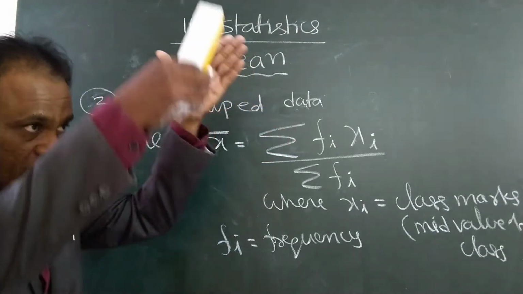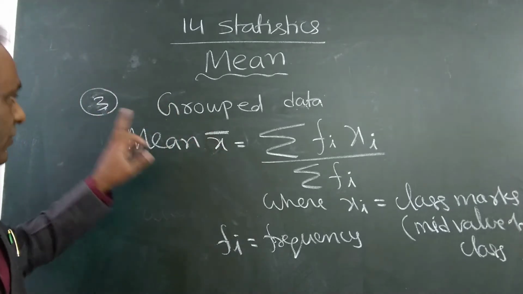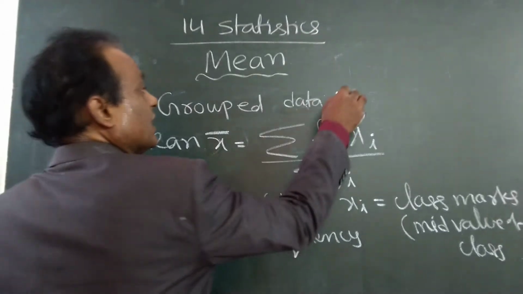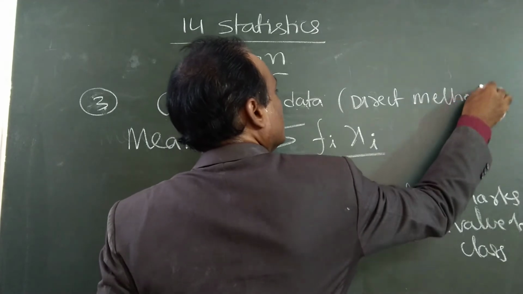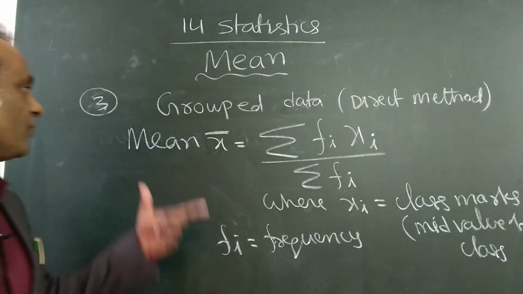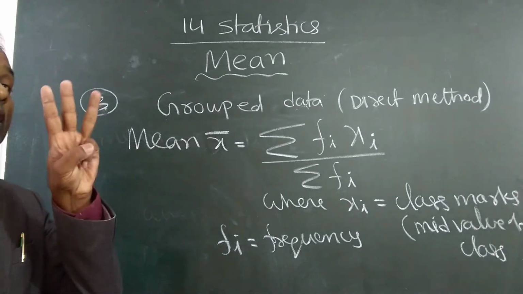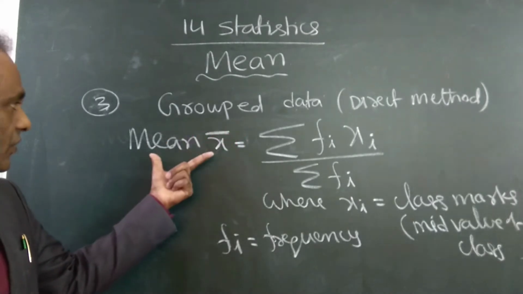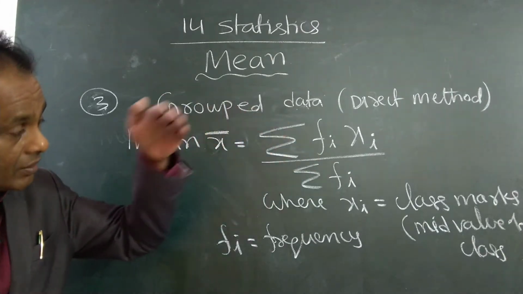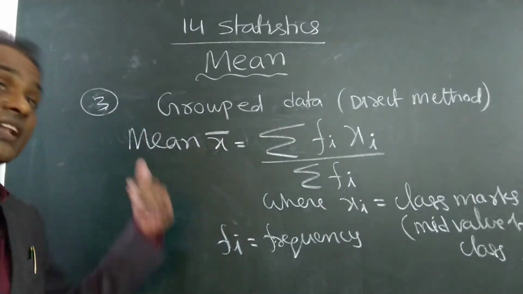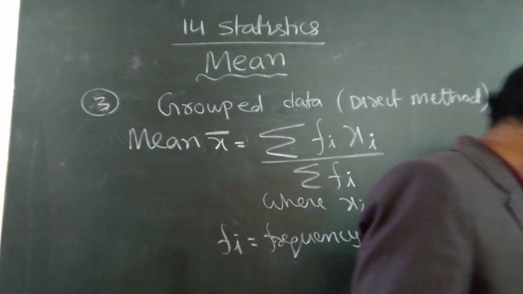For grouped data, that means for a table, we have three formulas for finding the mean. In that, this is the first formula. This method is called the direct method. Write down, direct method. This is the formula for mean. Now I will explain the other two formulas also. Total three methods for grouped data. We have another formula for mean for a different method. So write down this first formula, and next, the fourth one.